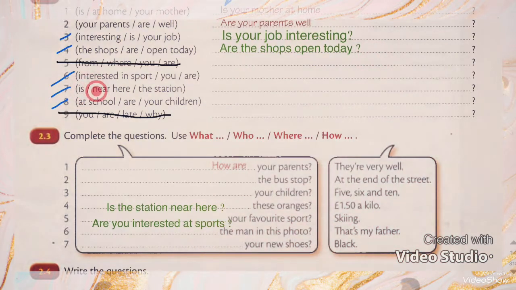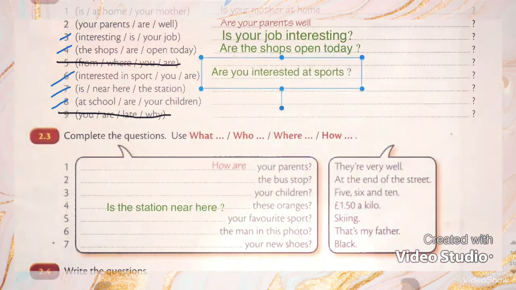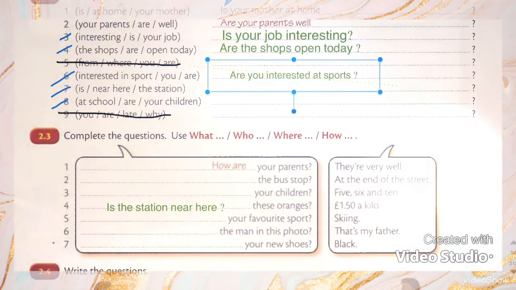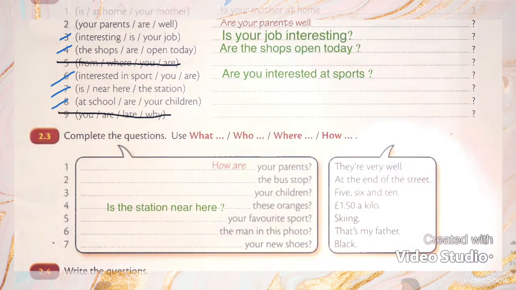Number 6, "interested in sport, you, are." I want to ask you if you are interested in sports or not. So I will ask you, are you interested? Why are? Because "you" takes are.